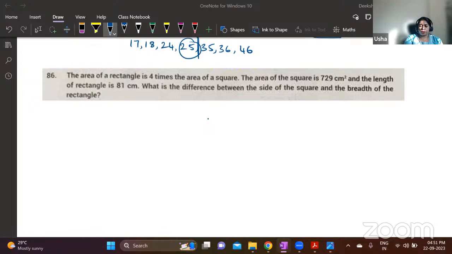So area of a square. Area of the square is 729. So what will be the side? 27. We just did this a little earlier, right? 27 square is 729. Correct? Area of a square is A into A, side into side. So one side is 27. All sides of the square are 27.